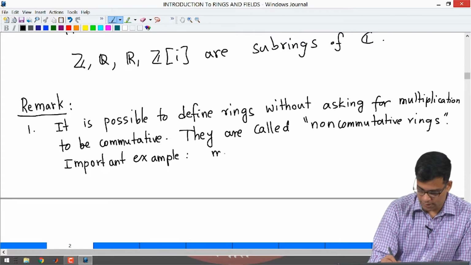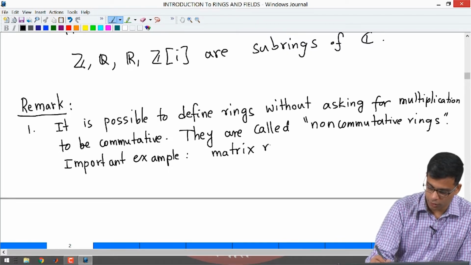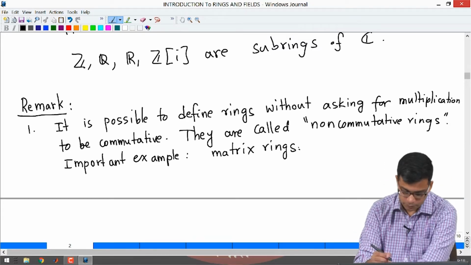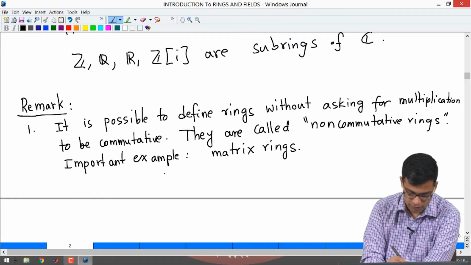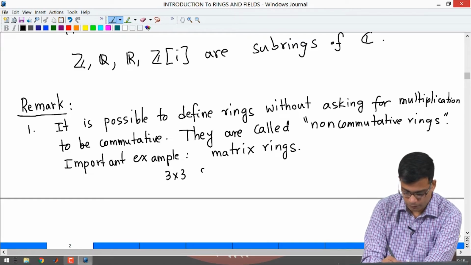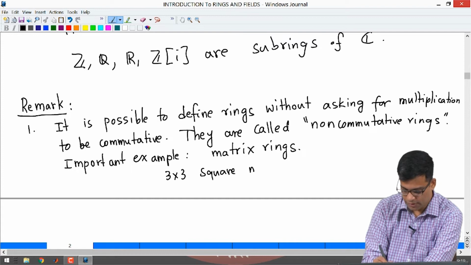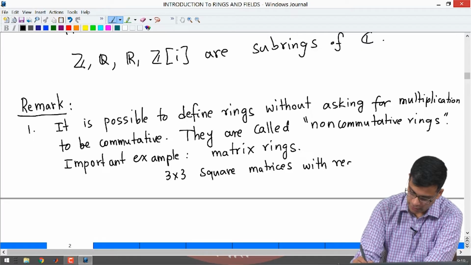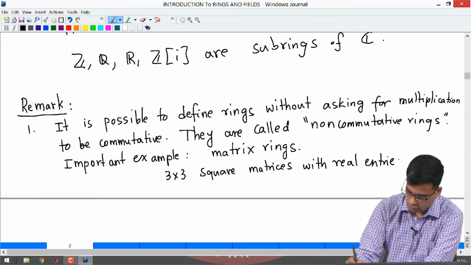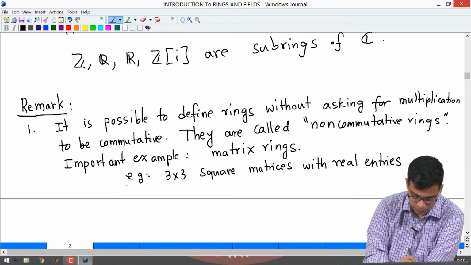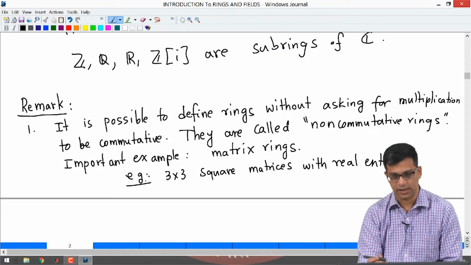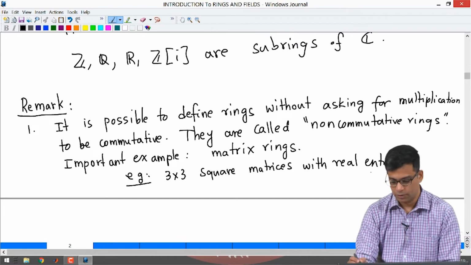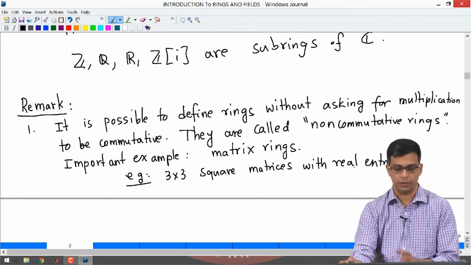So, matrix rings. I will not spend a lot of time on this, so I will not discuss this in detail, but matrix rings are, for example, 3 by 3 square matrices with real entries. So, this is just an example. You can take any size square matrices with any entries in any ring, in fact, say integers, reals, complexes, rational numbers and so on.